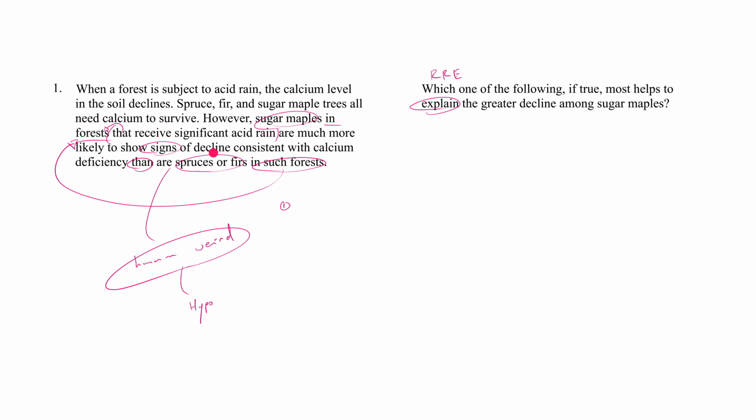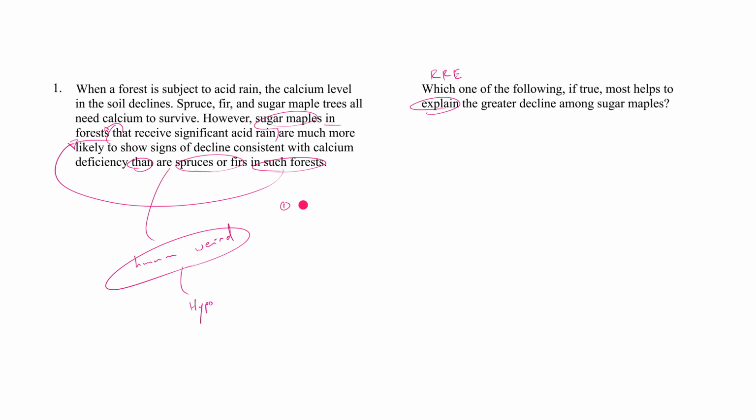Show signs of decline consistent with calcium deficiency. Are they actually declining because of calcium deficiency? Right? We don't really know. I mean, again, this is a piece of evidence that they are, because you're showing signs of decline consistent with calcium deficiency. That's a piece of evidence, but I don't know if you actually are declining. So, right, your hypothesis could be this. Could be that we're just misinterpreting these signs, right?